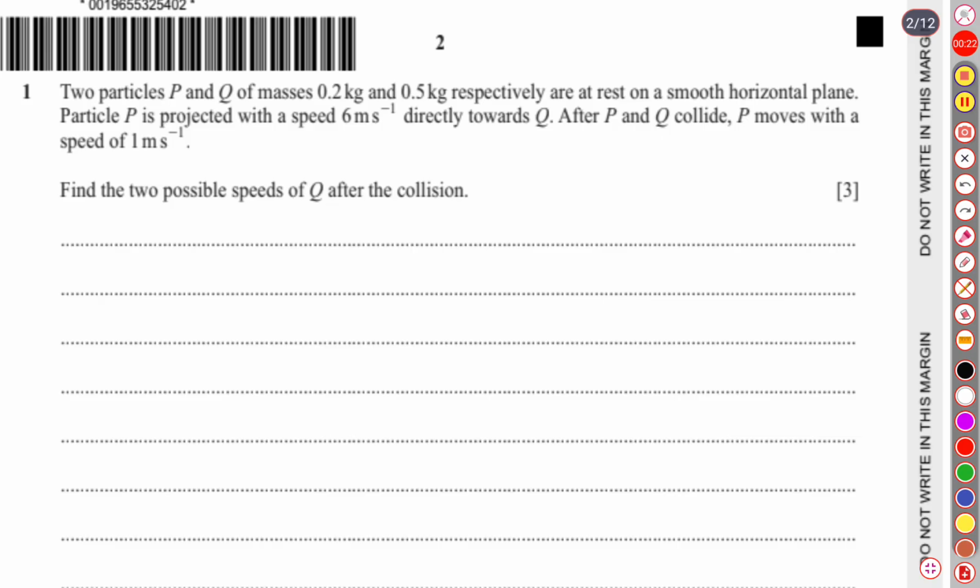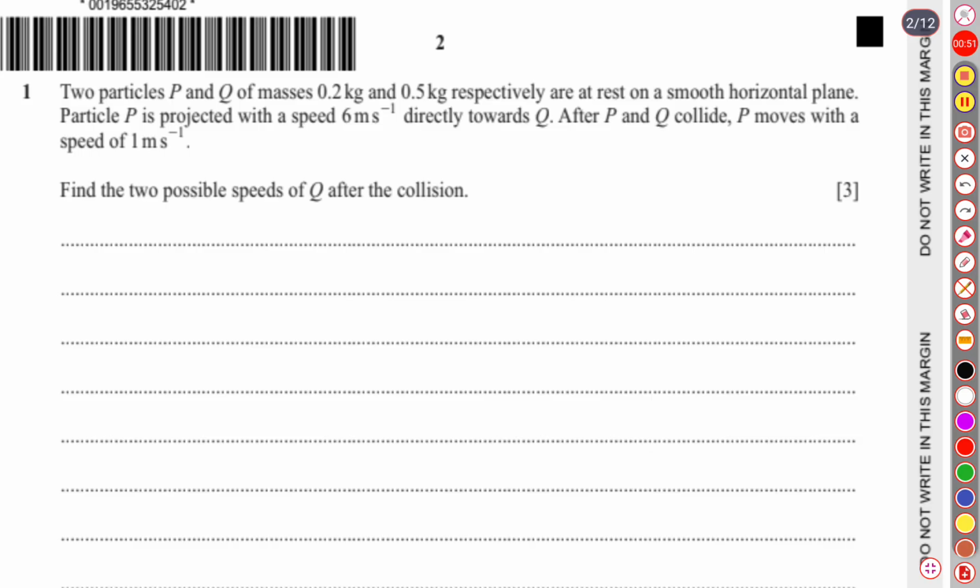Two particles P and Q of masses 0.2 kg and 0.5 kg respectively are at rest on a smooth horizontal plane. Particle P is projected with a speed of 6 meters per second directly towards Q. After P and Q collide, P moves with a speed of 1 meter per second. Find the two possible speeds of Q after the collision.